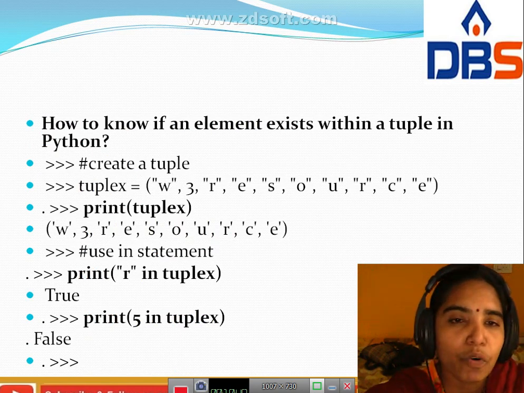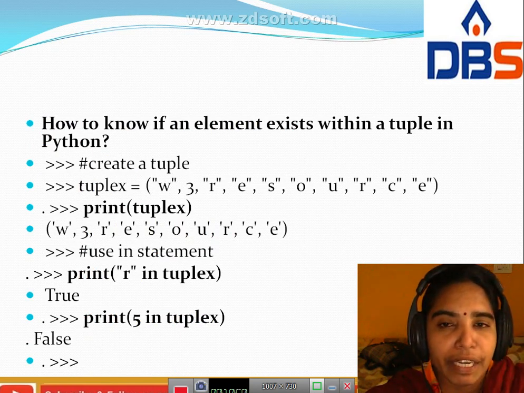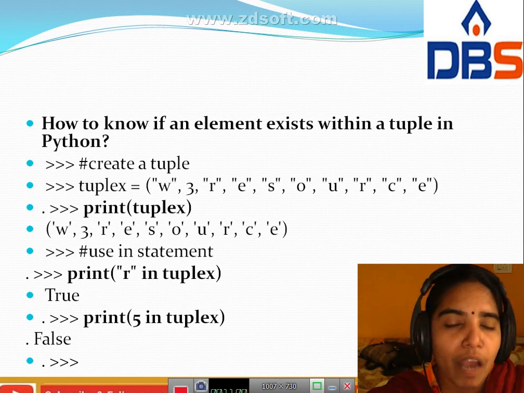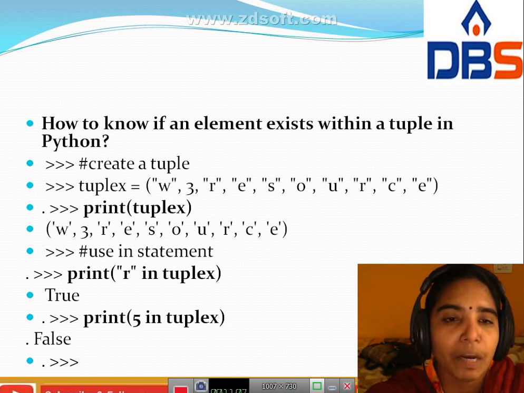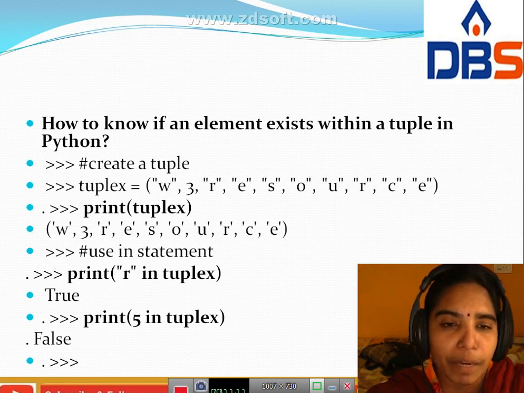Next is how to know if an element exists within a tuple in Python. First, how to create a tuple: tuple x equal to w3resource. Print tuple x. We got the output w3resource.